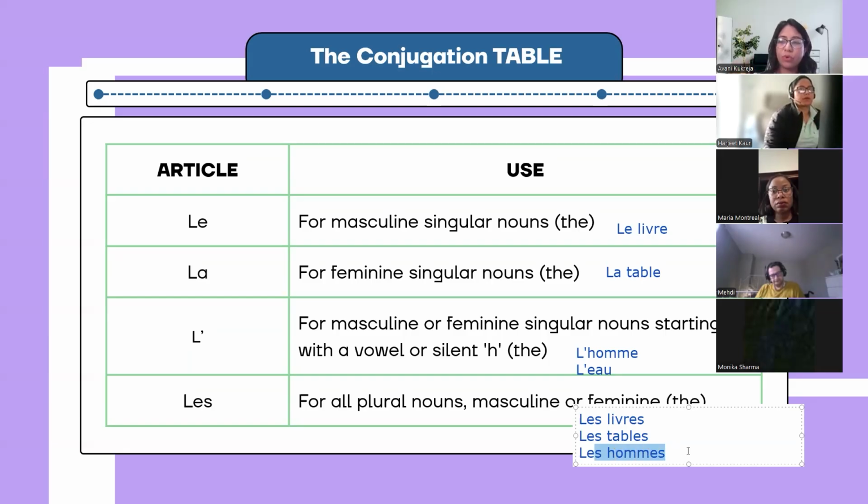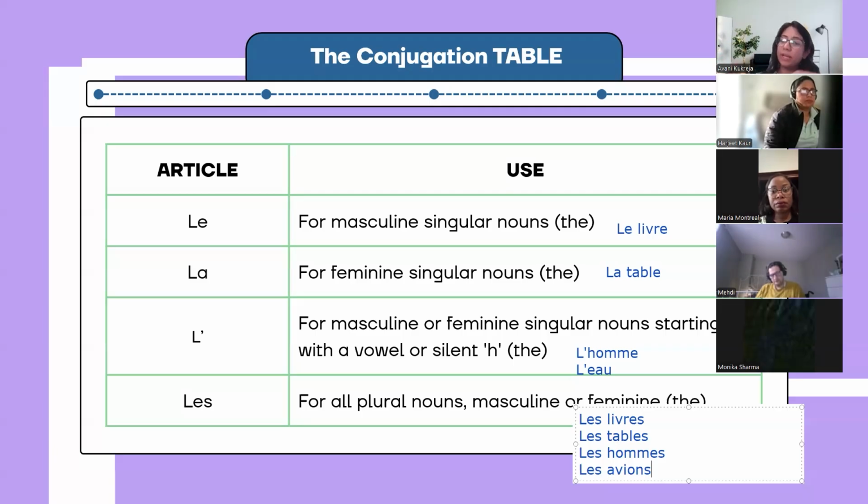I'll give you one more example, right? Les avions, let's say. Avion, the plane, is a word we have learned. Individually with the indefinite article, we write un avion. Singular definite article, we write l'avion.